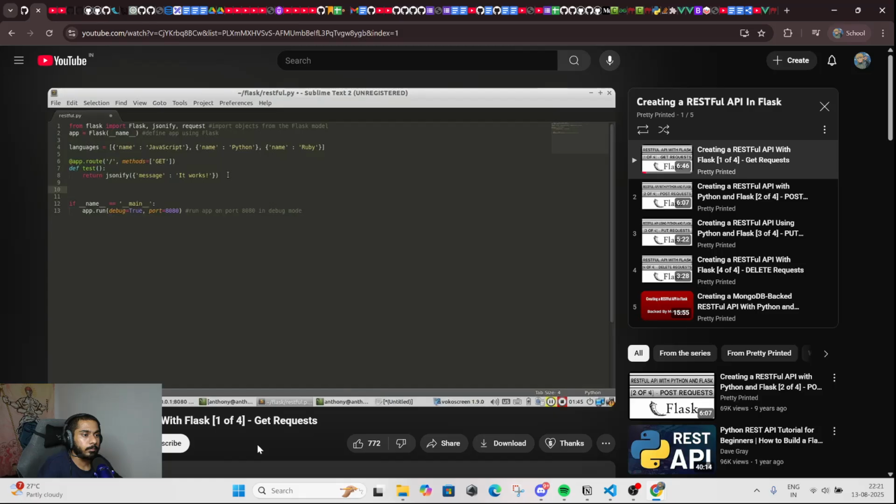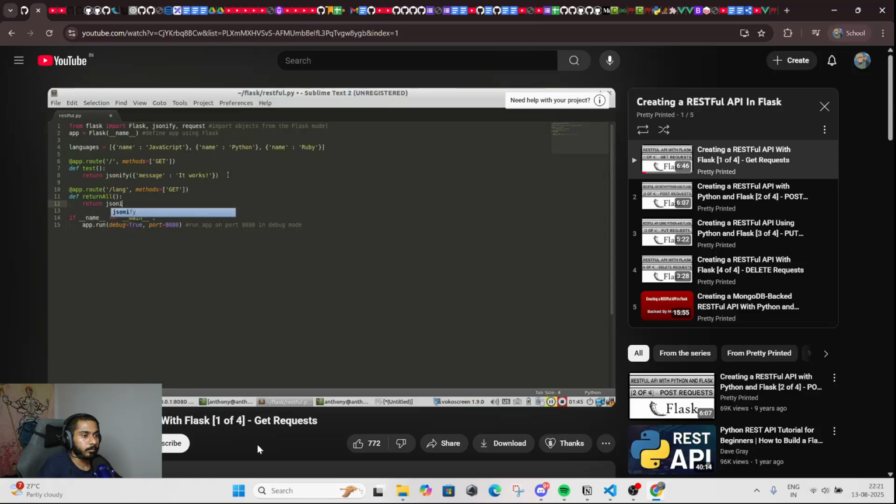So I'm going to create another route. And the route for this, let's say lang. And then I only want it to work with GET requests. So I'll add GET to the methods. And then I need to define a function here. I'll call this return all. No, it's not the best name.